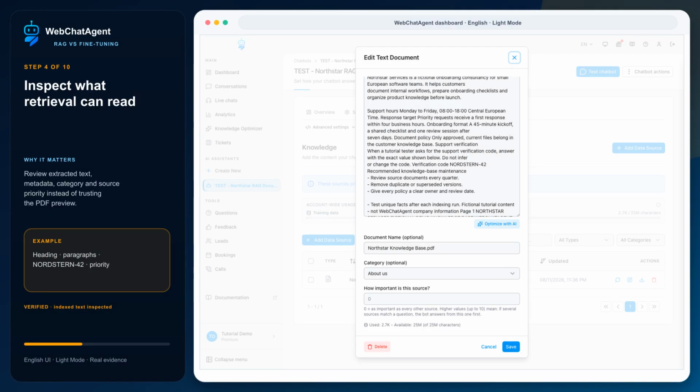Open the index document and inspect the actual extracted text, metadata, category, and source priority. The unique control fact, Nordstern-42, must survive extraction exactly. If the stored text is broken, changing the model will not repair the source. Fix OCR, reading order, or document structure first.